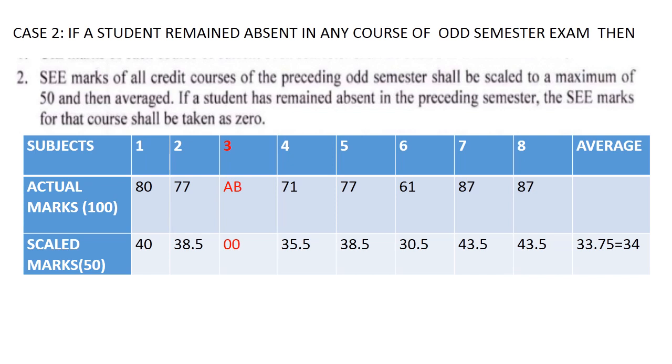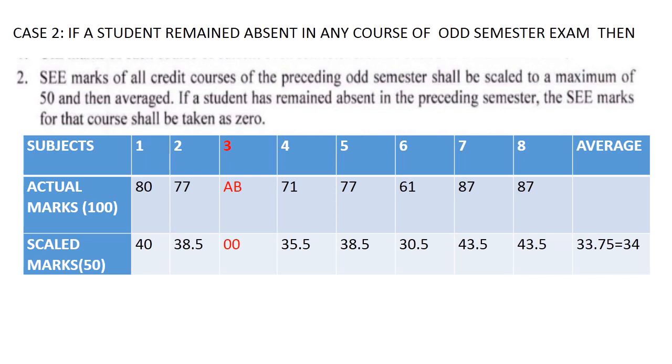So 80 becomes 40, 77 becomes 38.5. Read this procedure. If a student has remained absent in the preceding semester, the semester end examination marks for that particular course shall be taken as 0. So for the third subject he remained absent. That's why we've taken it as a 0. 77 becomes 30.5, 77 becomes 38.5, 61 becomes 30.5, 87 becomes 43.5, 87 becomes 43.5. The average of all these 8 subjects becomes 33.75.